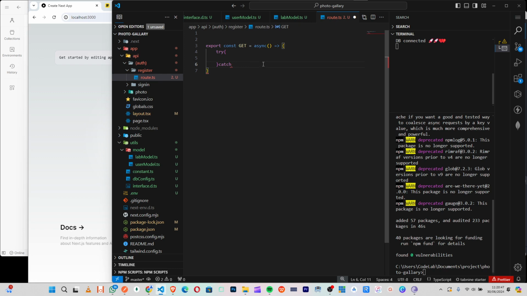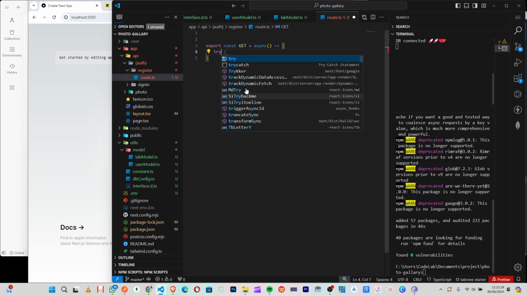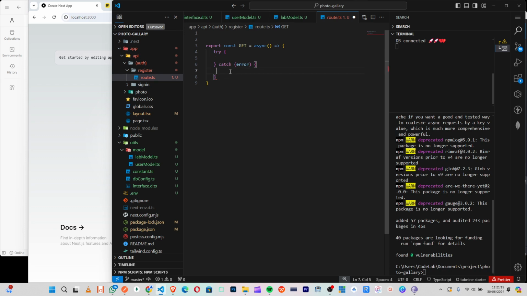So we have our try and catch. I still see this error here. Anyways, let me do the try catch. I don't know why it didn't pick it. I wonder why it didn't work before. Okay, so this same thing let me call it here.